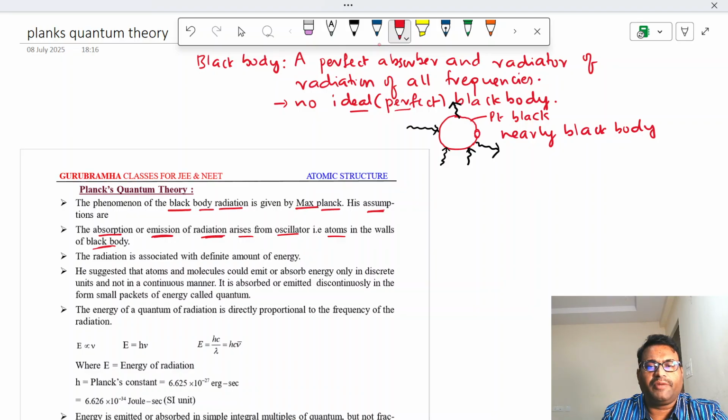see, it is a metal. A black body is made of metal. This metal contains metallic atoms. So these metallic atoms oscillate, vibrate. Due to that vibration of the atoms in the metal, what is happening? This emission or absorption is happening. Okay. So whatever it is absorbing or radiating, especially radiating energy, that radiation possesses a definite amount of energy.